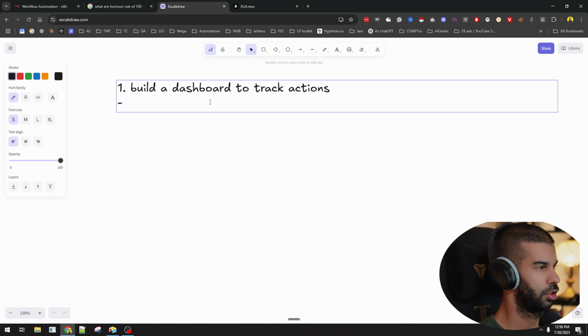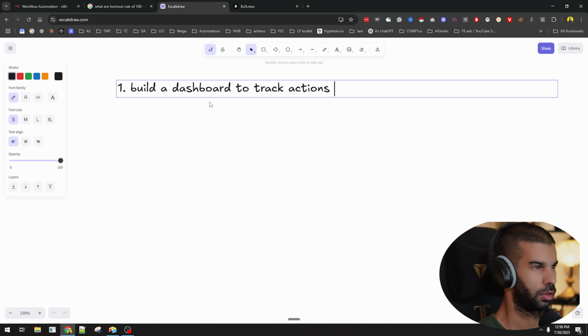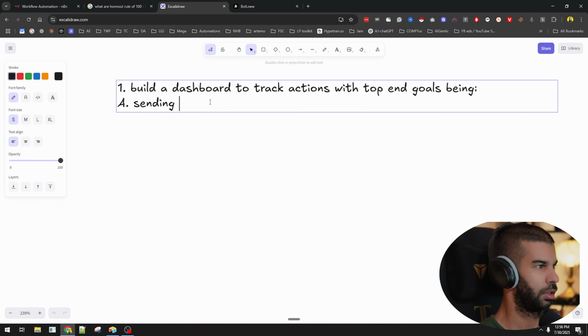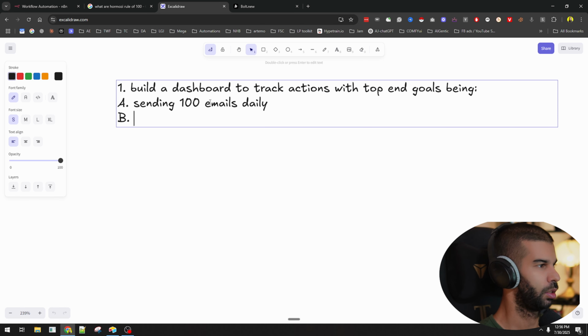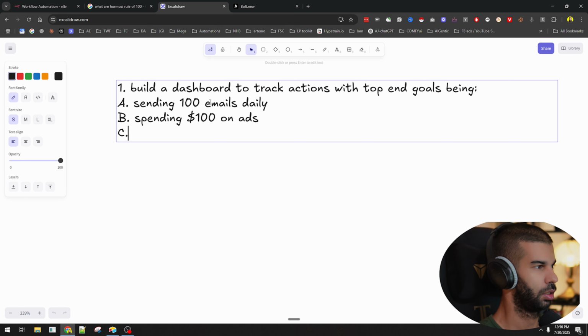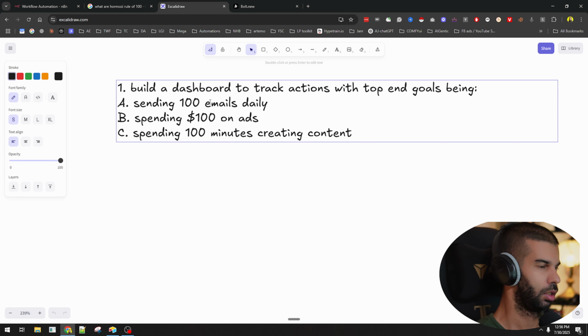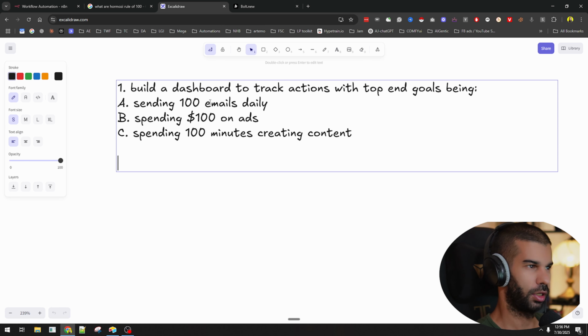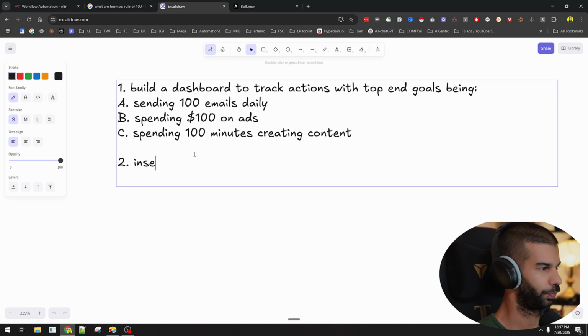In our case, the actions will be the top end goals: sending 100 emails daily, spending $100 on ads, and creating content, or spending 100 minutes creating content. So we'll have this dashboard that will track these actions. We'll also be able to insert data for the specific day.